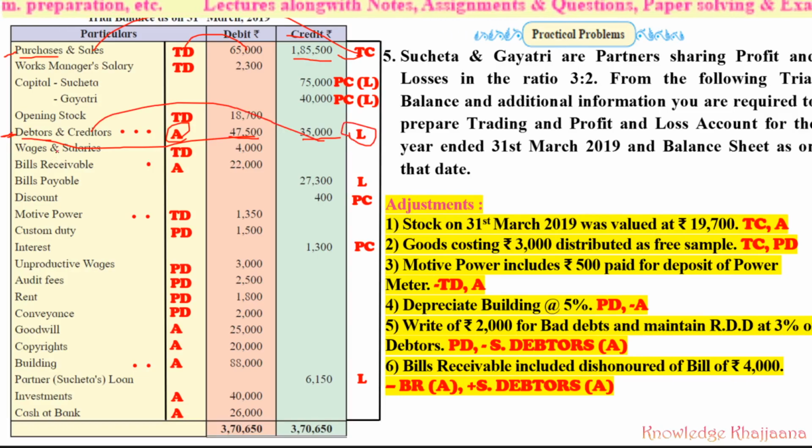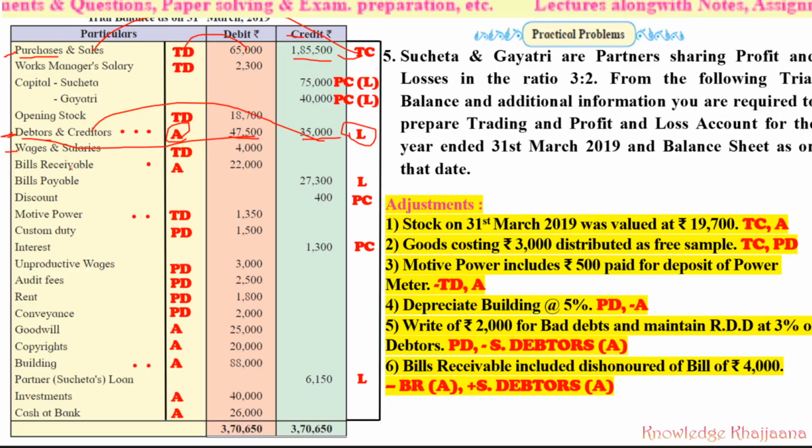Then the next item is wages and salaries. See, here the first word is wages. Wages are given as rupees 4,000. If you notice, there are no salaries given over here. What does this mean? The major component of the remuneration given to the people working in this firm would be for workers or laborers. So wages is the major component. So wages and salaries is given, the first word is wages, and it will go to the trading account debit side.